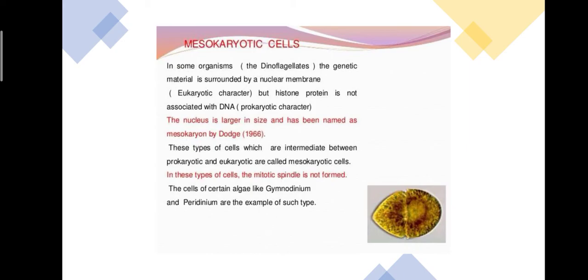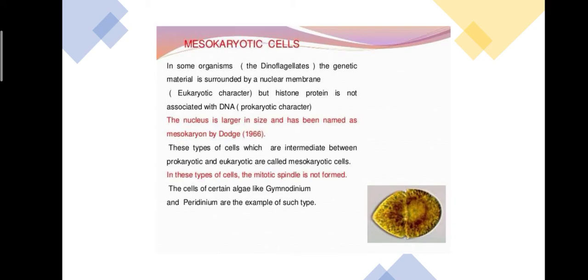DNA is present, short DNA, but histone protein is not present, and nucleus is present. So the presence of short DNA is the characteristic feature of prokaryotic cell, and absence of histone protein is the characteristic feature of mesokaryotic cell, and presence of nucleus is the characteristic feature of eukaryotic cell. You can understand, right?